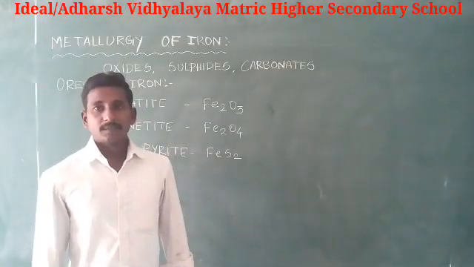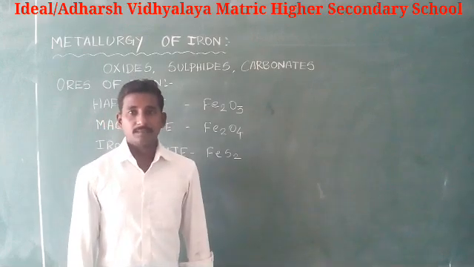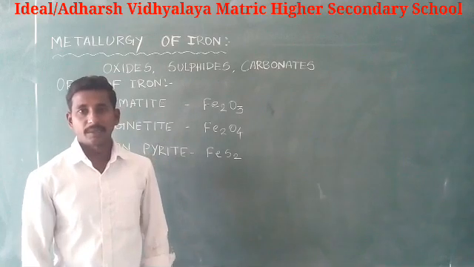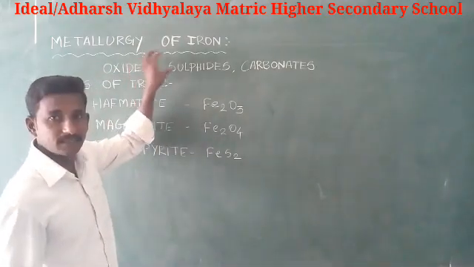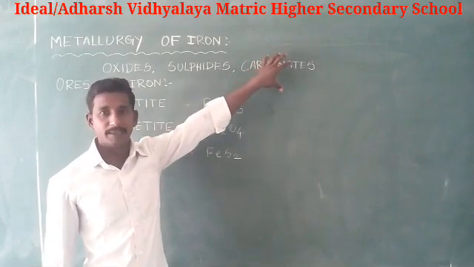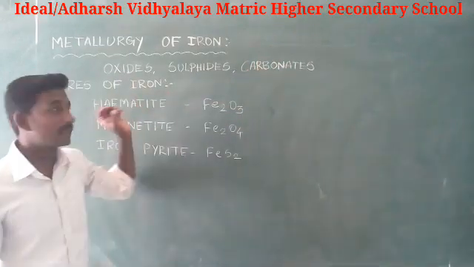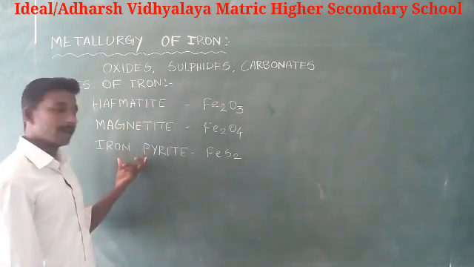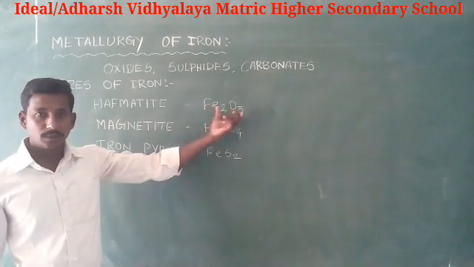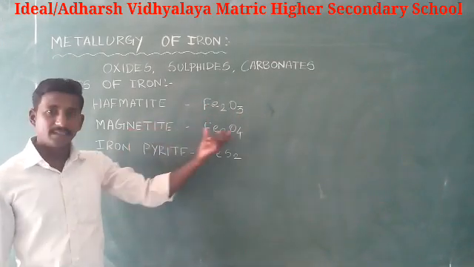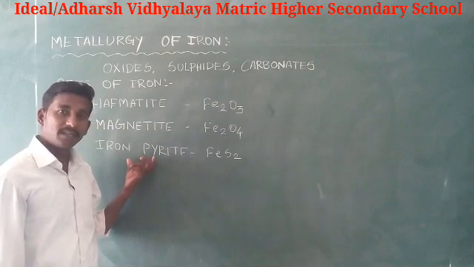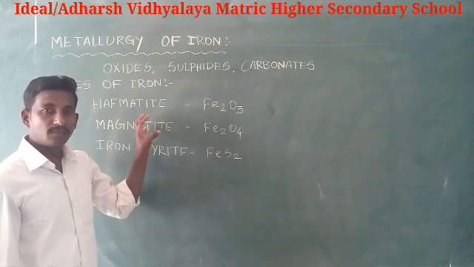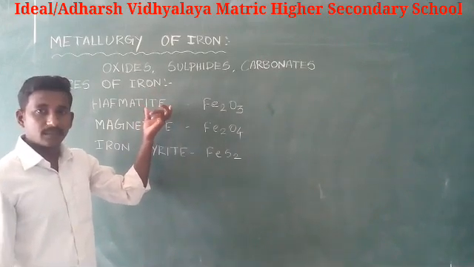Next, metallurgy of iron. It is the second most abundant element in the earth's crust. It occurs as oxides, sulfides and carbonates. The important ores of iron are haematite, magnetite and iron pyrite. Haematite is Fe2O3, magnetite is Fe3O4, and iron pyrite is FeS2. Here, the important ore of iron is haematite.